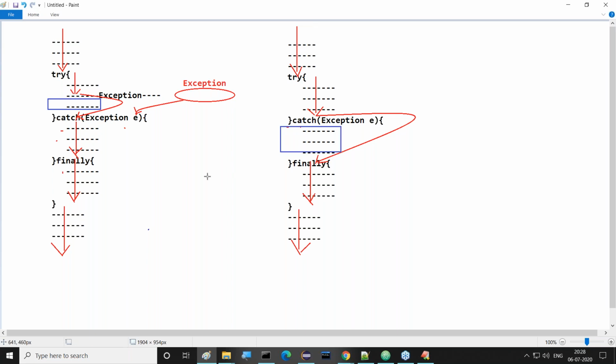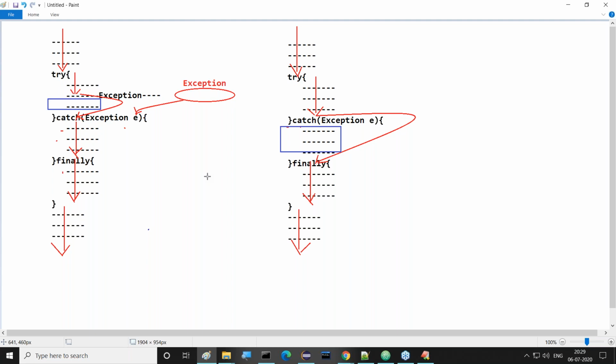Good. Come on, guys. I'm asking one question to all of you. Now try to answer it. When will a catch block be executed? Now tell me, all of you. When are we able to execute a catch block? Come on, guys, you have to give an answer. When will a catch block be executed?